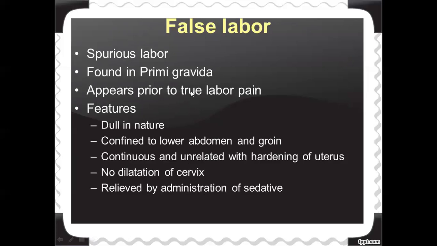So false labor, which is also known as spurious labor, is commonly found in a primigravida mother, and this pain appears prior to the true labor pain. What are the features of that pain? That pain will be very dull in nature, and the woman will feel the pain only in the lower abdomen and in the groin region. It is continuous, but there is no hardening of the uterus, no dilatation of the cervix, and the pain will be relieved by the administration of sedatives.